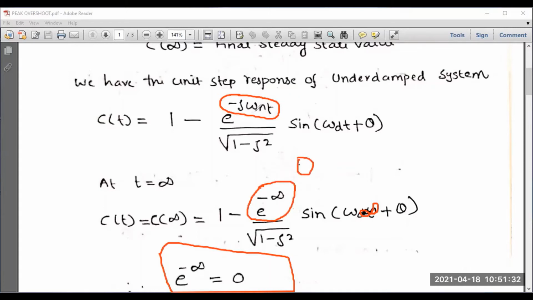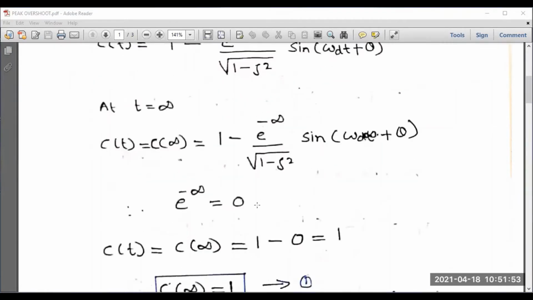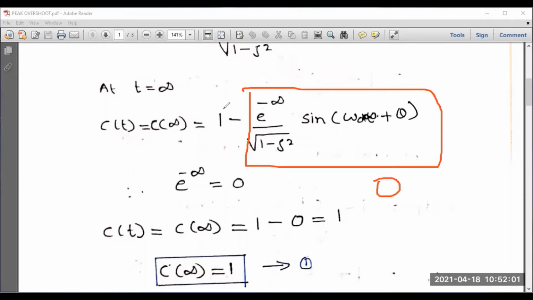E to the power minus infinity. Anyway, zeta and omega n will be there, no issues. But the entire term is becoming e to the power minus infinity. As you know, e to the power minus infinity is 0. That is a standard expression, and we can also derive it. In mathematics, we have already studied e to the power minus infinity is equal to 0. Now, what is the impact? The entire term becomes 0 except the first term. The first term only will be remaining. So C of t, that is C of infinity, is equal to 1 minus 0. 1 minus 0 is nothing but 1.